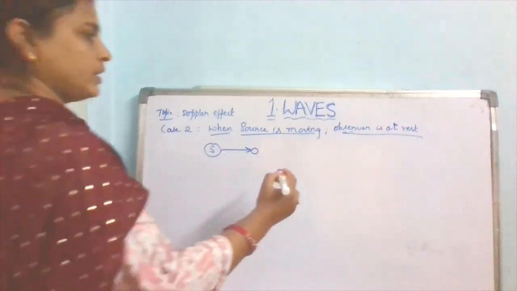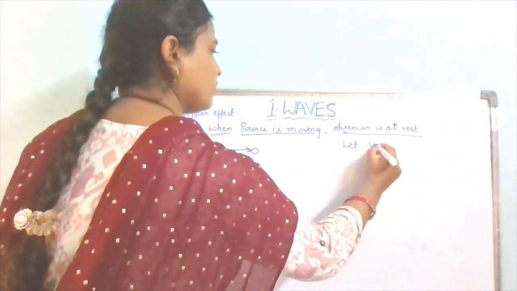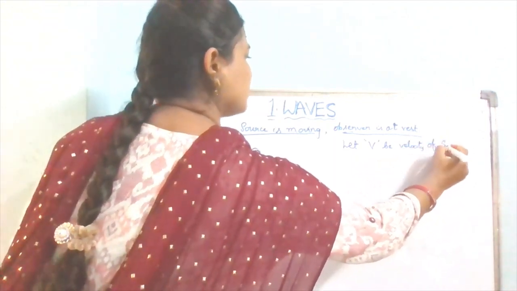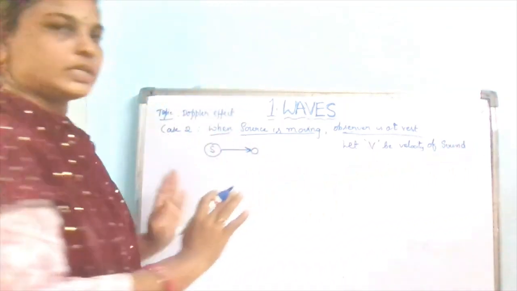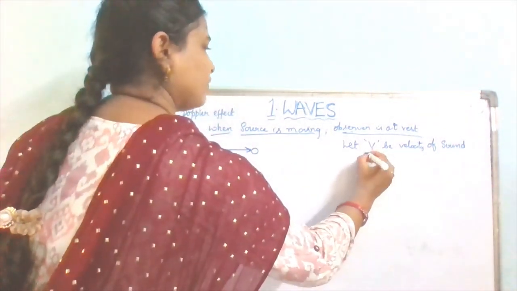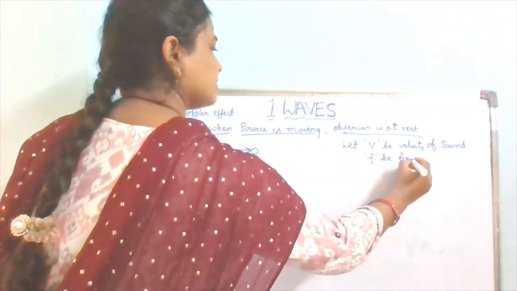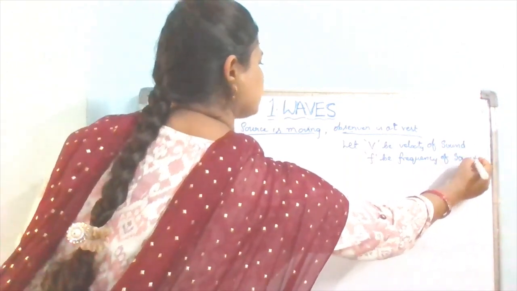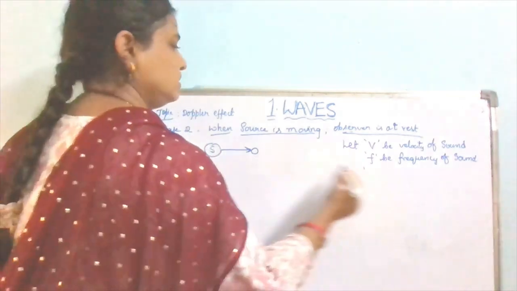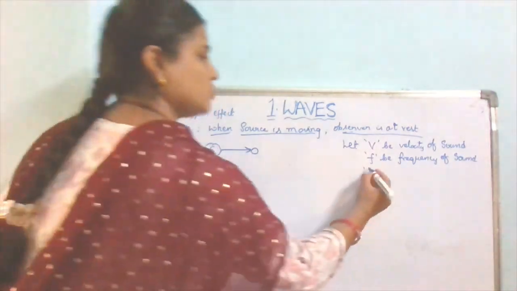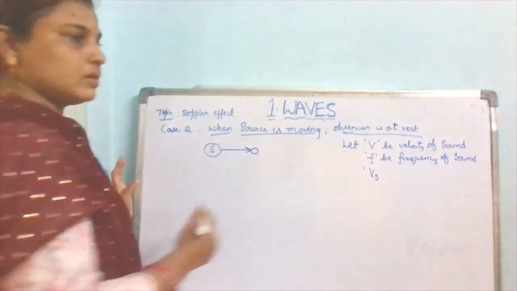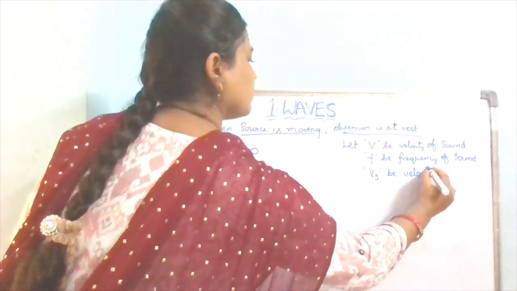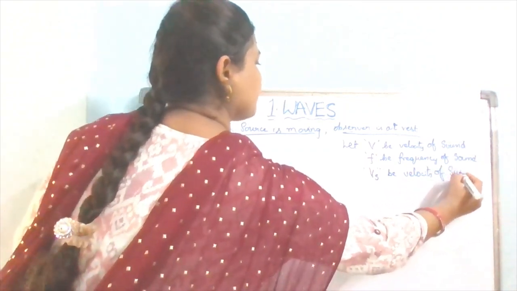Now let V be the velocity of sound, and f be the frequency of sound, and next, as the source is moving, let Vs be the velocity of the source.